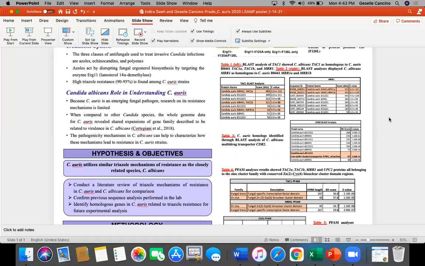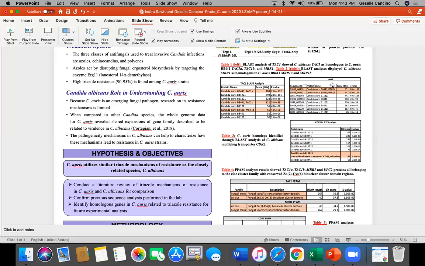As proof of concept, we blasted the C. albicans TAC1 transcription factor, which revealed several homologs in C. auris, including the recently described TAC1B, as shown in Table 1. Table 2 displays the identified homologs of another C. albicans transcription factor involved in the regulation of the efflux pumps, MRR1. 2 C. auris genes were identified in the BLAST of C.